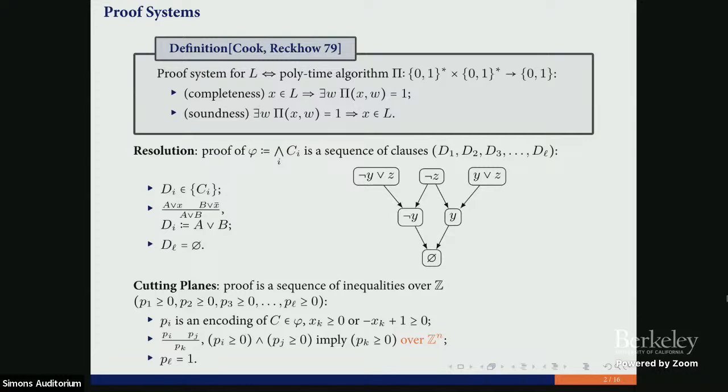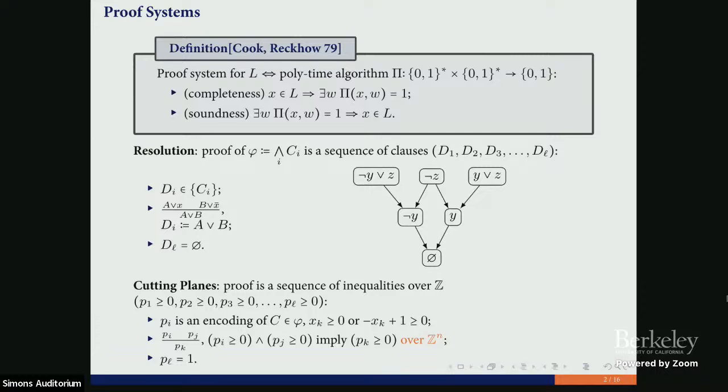So our goal is to derive some inequality that is trivially unsatisfiable, an inequality that says -1 is bigger than 0. Okay, and it is a powerful proof system. We know not so many lower bounds for this. And in particular, it's stronger than the most famous resolution proof system. So if you have a short proof here, then we also have a short proof here.